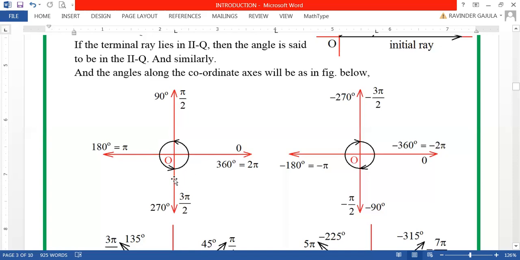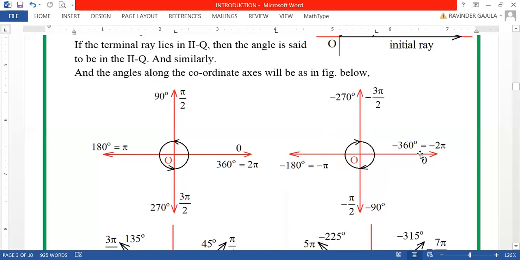Of course, it can also be measured in the clockwise direction. You can see this diagram. Here, this is the diagram for counterclockwise measurement, meaning positive measurement. Here you can see the same rotation in clockwise measurement. So, this negative direction of the y-axis will be taken as minus 90 degrees or minus pi by 2. Negative x-axis will be taken as minus 180 or minus pi. Now, positive y-axis will be taken as minus 270 or minus 3 pi by 2.